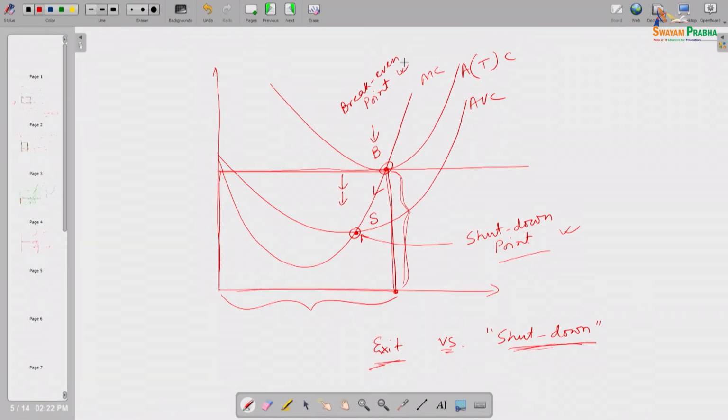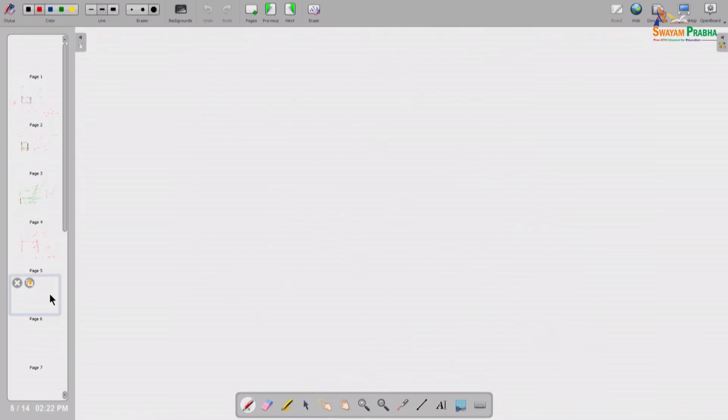But exit is basically a long run decision, when he will completely leave this business out of the market. So, you understand two important concepts we are introducing here, one is called the shutdown point, another is called the break even point. At this point B, he is basically getting 0 profit. All these discussions are short run decisions. If it is a long run situation, what will be his decision making?